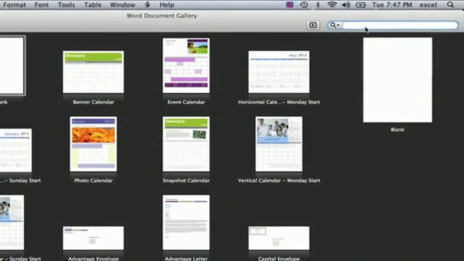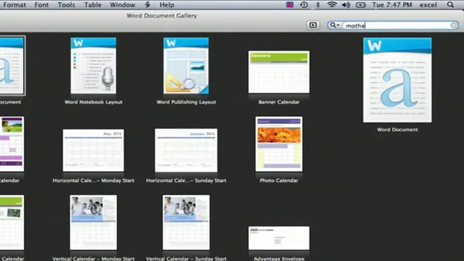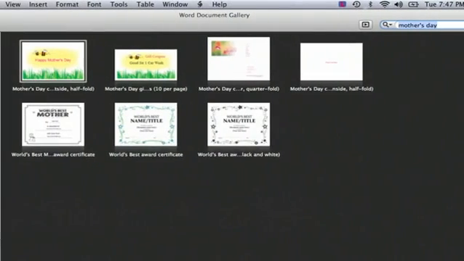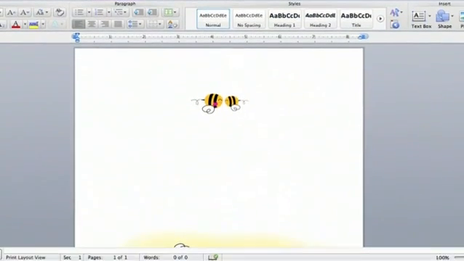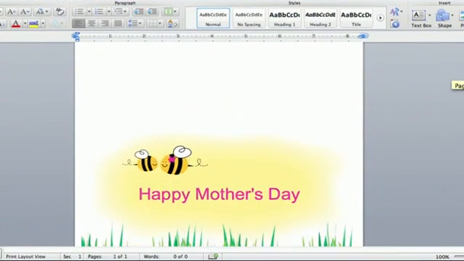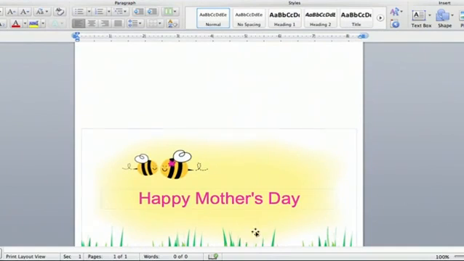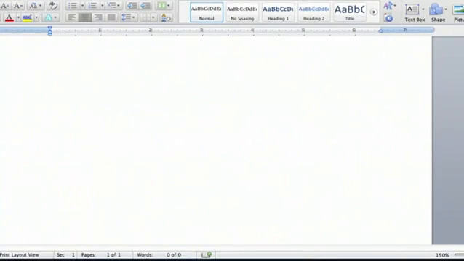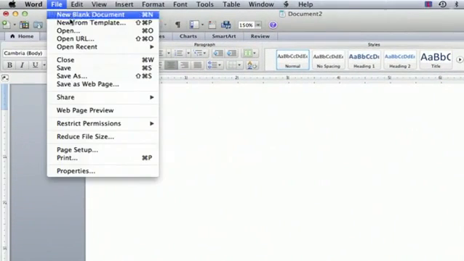I was thinking about doing a Mother's Day card, so I'll just type in Mother's Day, and Word has a template for that. So I'm going to double click on it, and if you scroll down you can see that it's a great template. You can insert a text box, you can insert pictures right here, whatever you want to personalize it.